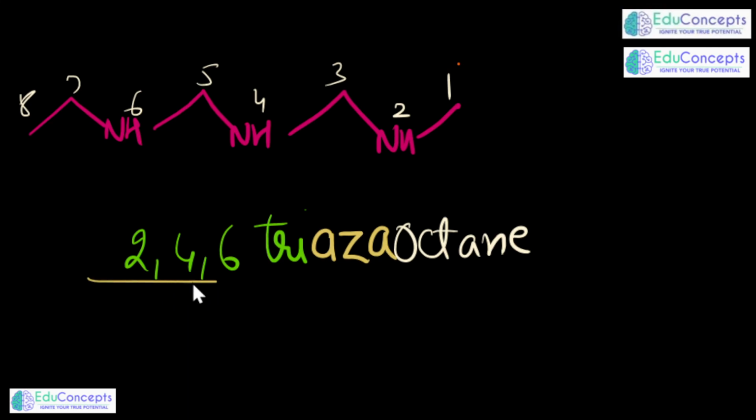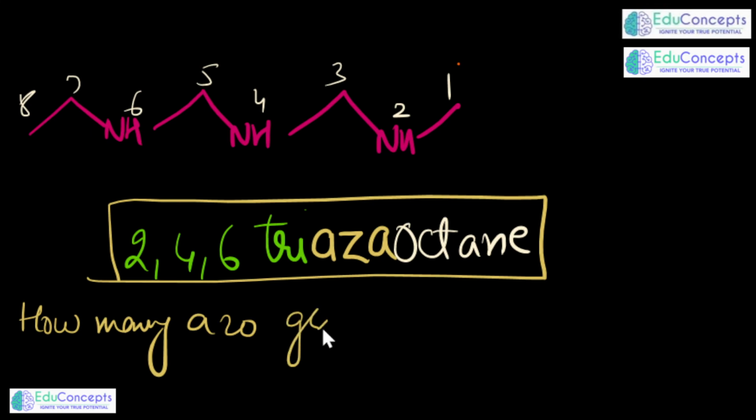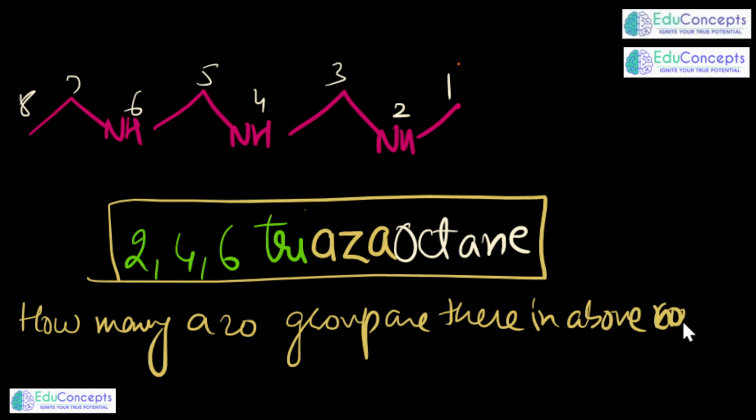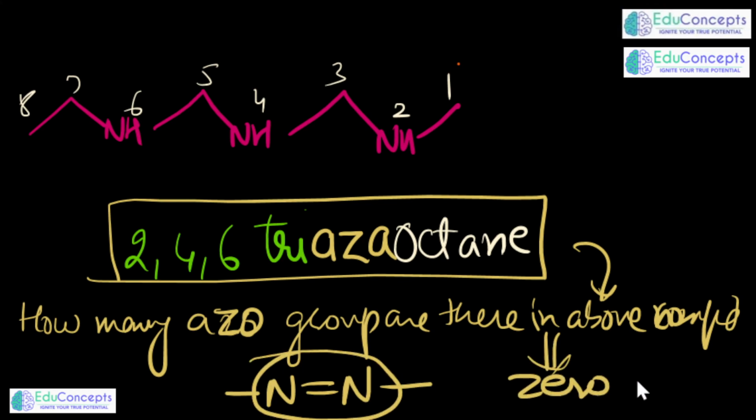At times they can ask you, they will give you this name. They will say the IUPAC name of some compound is 2,4,6-triazaoctane. So they can ask you how many azo groups are there in the above compound, for which the nomenclature is this. So make it a point, azo pertains to this functional group. So we will be saying it would have 0 azo group. There is no azo group.